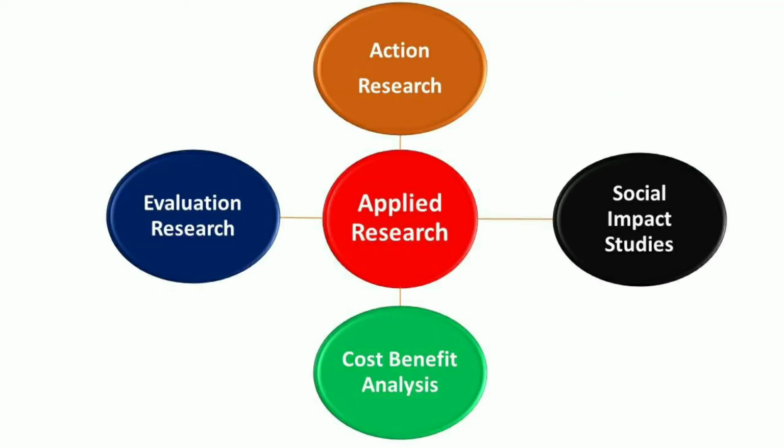Now let us see what are the various types of applied research. The first one is action research. Action research is used to find a practical problem solution in a social situation with a view to improve the quality of action within it by involving the collaboration and cooperation of researchers, practitioners and laymen.